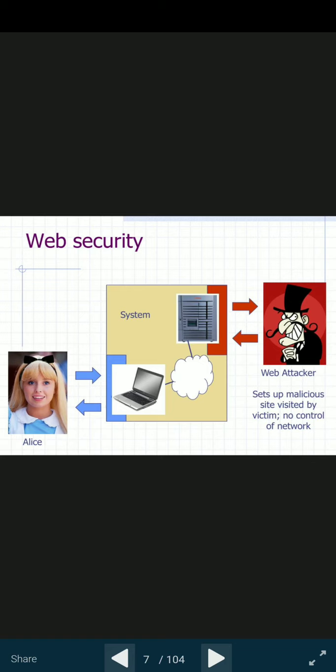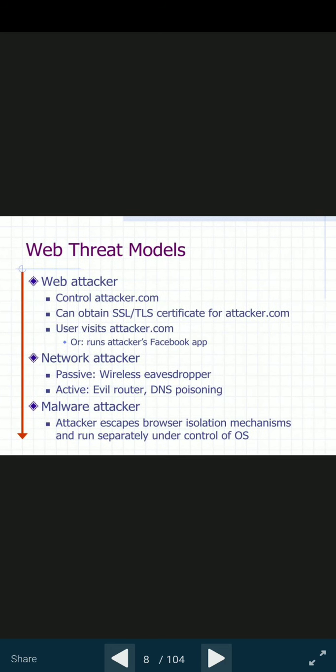So what is web security? Let us take an example. Alice is a user who is using a system, and a web attacker is behind it, sitting at the website, and you don't know when they could steal your data. The victim has no control on the network. You don't know who they were and how they stole your data.